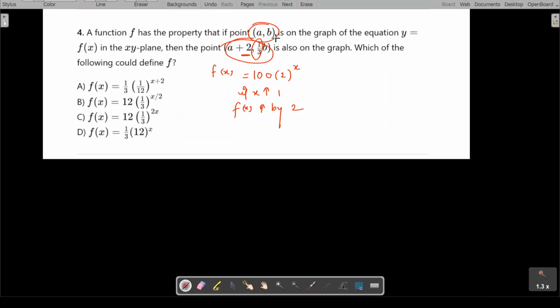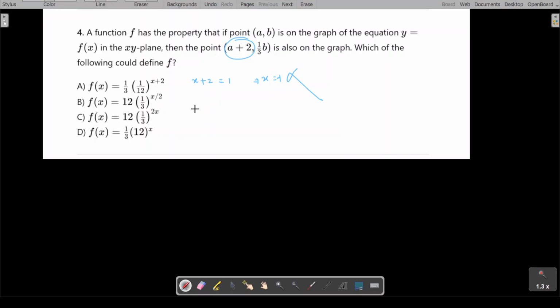Now we have to check for the same in the options. Every time I increase x by 2, is my y value increasing by a factor of 1/3? That is something we need to check. So the basic idea here is we have to check where I am getting x equals 2. So if you notice this, whenever you have to find the value of x, put the exponent equal to 1. Always. So if I put the exponent x plus 2 equal to 1, I'm not getting 2 at all. I'm getting 1 minus 2, which is negative 1, right? Which is not something that I need.